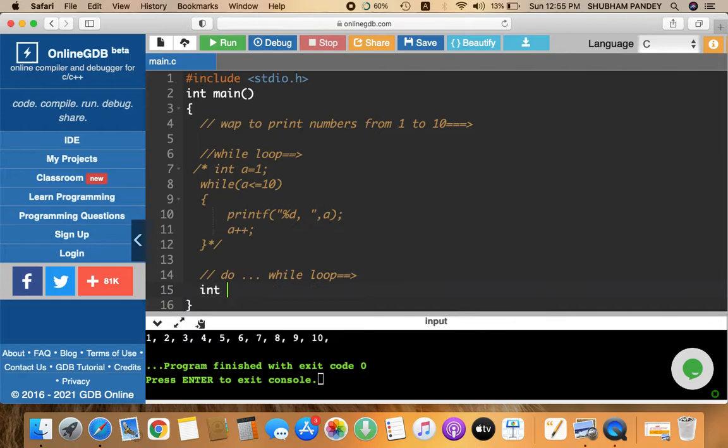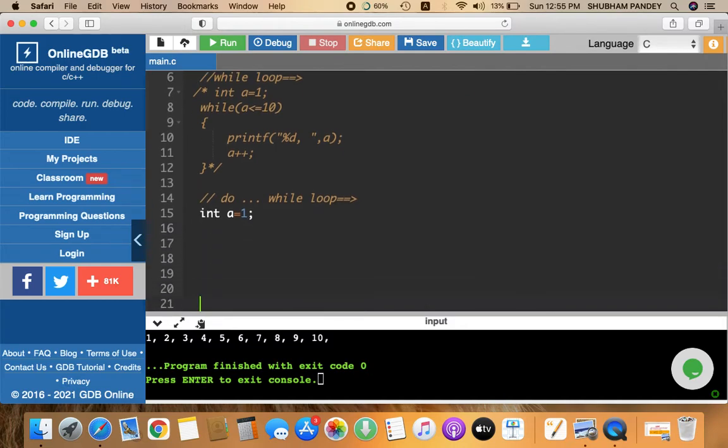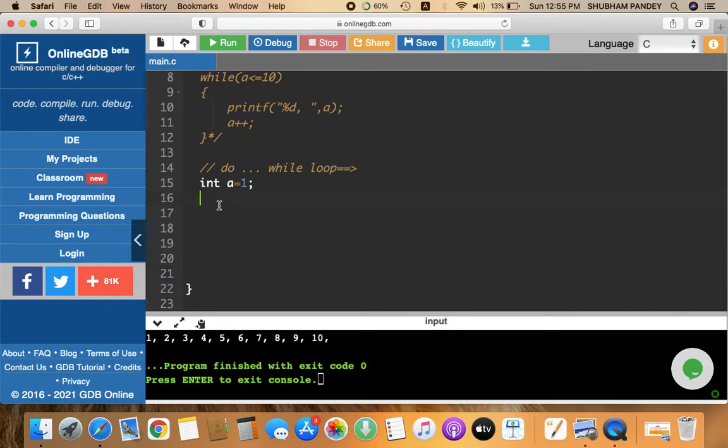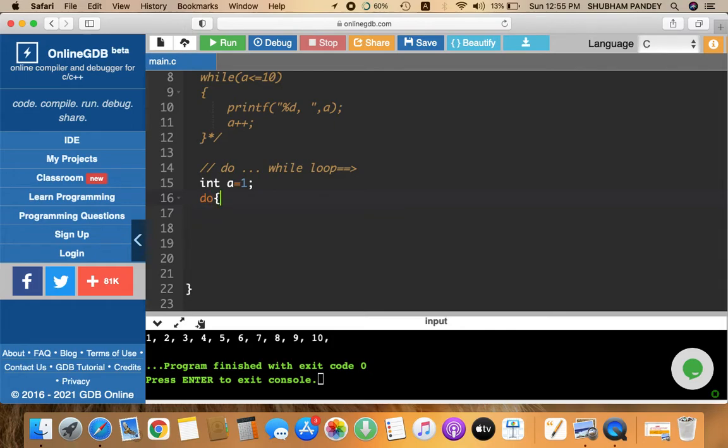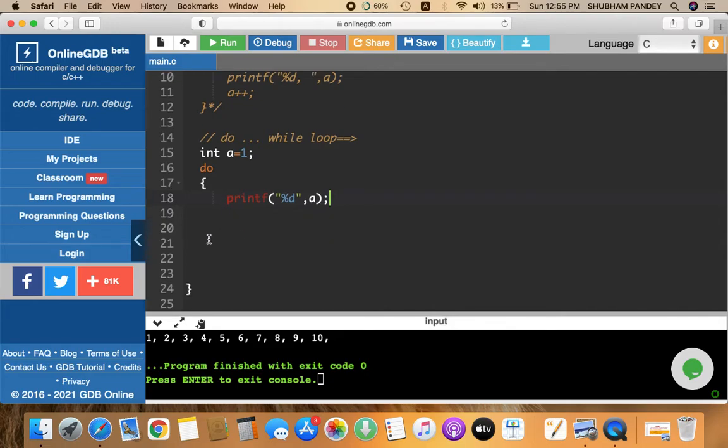Again I am going to initialize a value, int a is equal to 1. The question is the same, int a is equal to 1 and do. Okay, you tell your compiler to do. Now the compiler asks what I have to do, so you are going to give the instruction here. So see here, do, I want to print my value, printf, now for the integer value %d comma a. Okay, so now it is going to know that I have to perform this action. What action? I have to print this value.